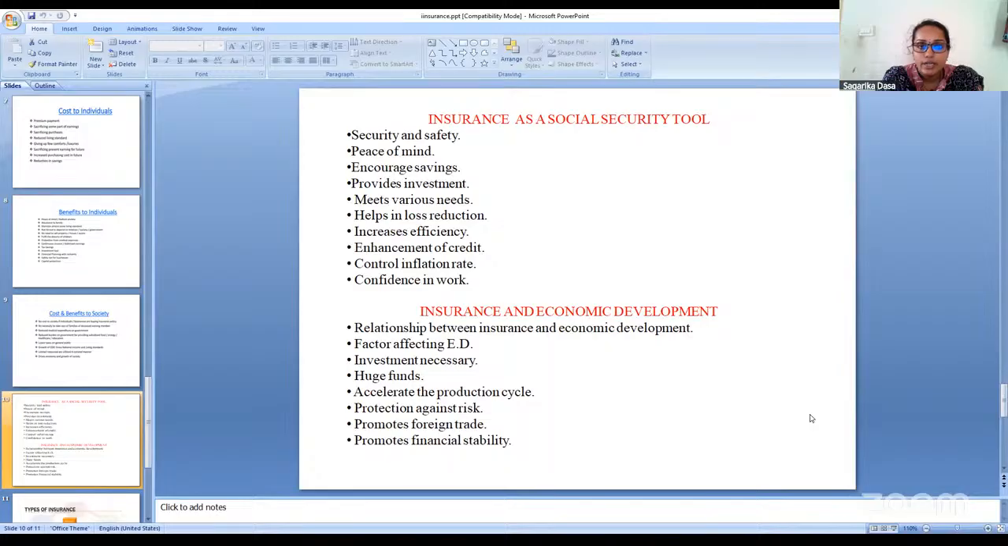Promotes foreign trade. It promotes foreign trade and promotes financial stability in the country. So these are the various ways in which insurance leads us to economic development of the country. So these are the social security tool as well as insurance with the economic development of the country. I hope the concept is clear to you all.